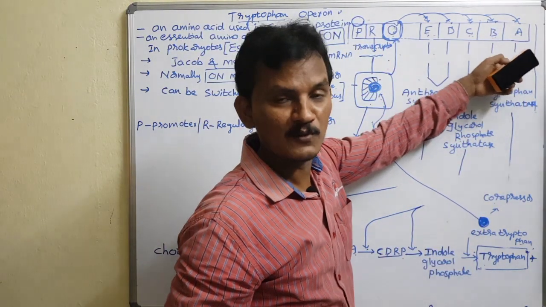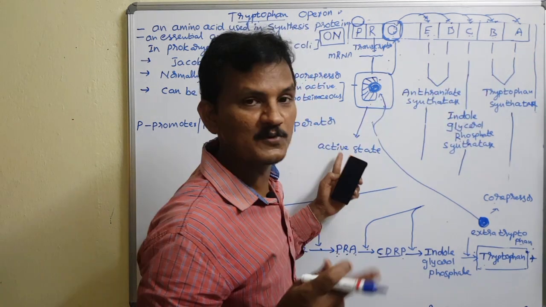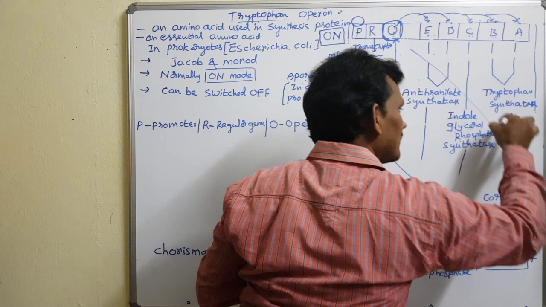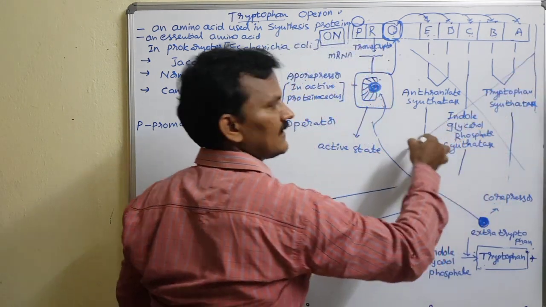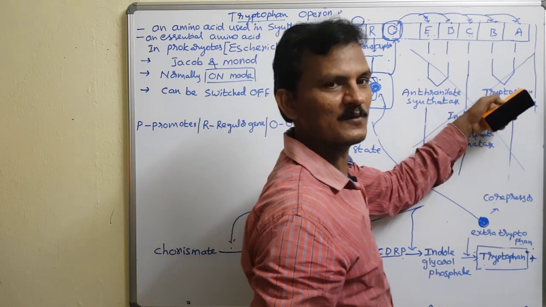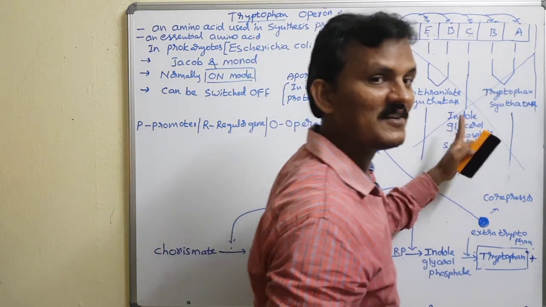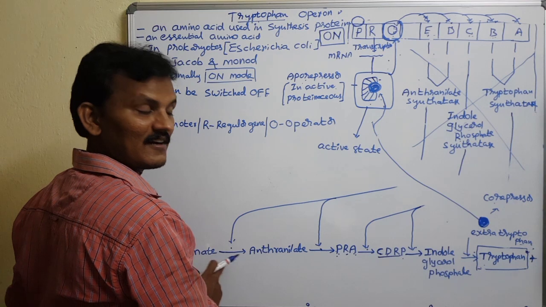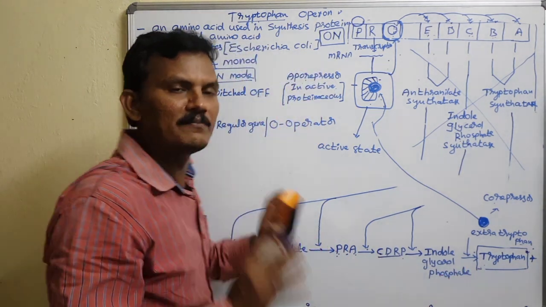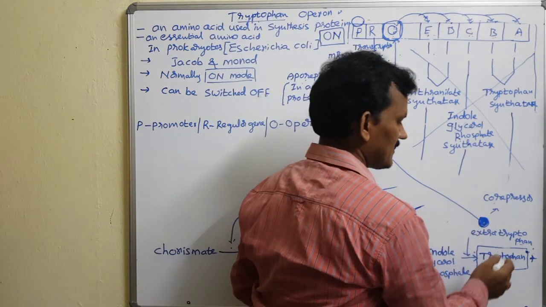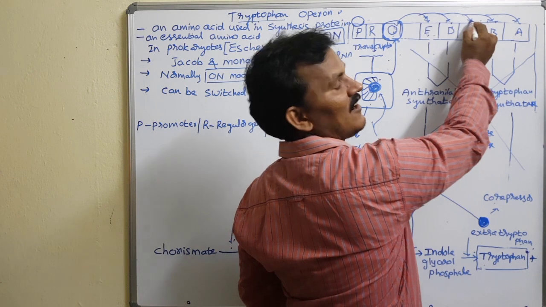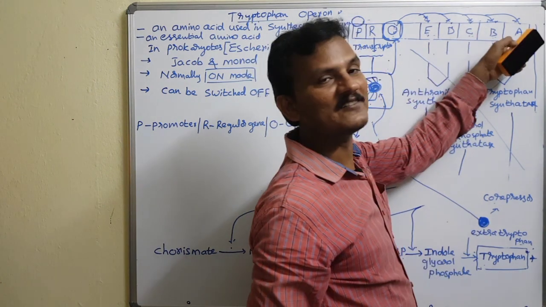So we will not proceed with the transcription and we will not proceed with the translation. So nothing is produced. No production of these three enzymes. So these three enzymes do not work on any raw material. So ultimately tryptophan production stops. They are in the inactive stage.